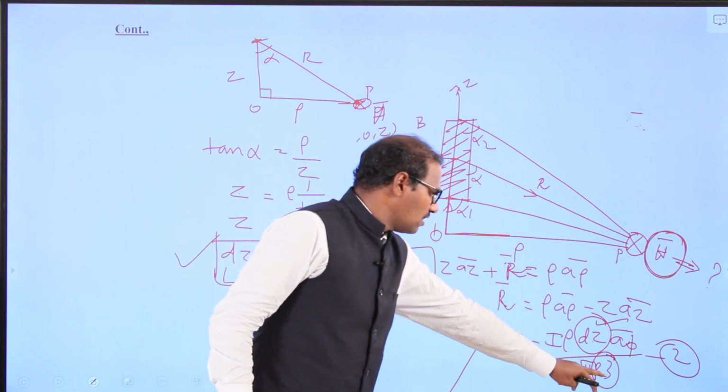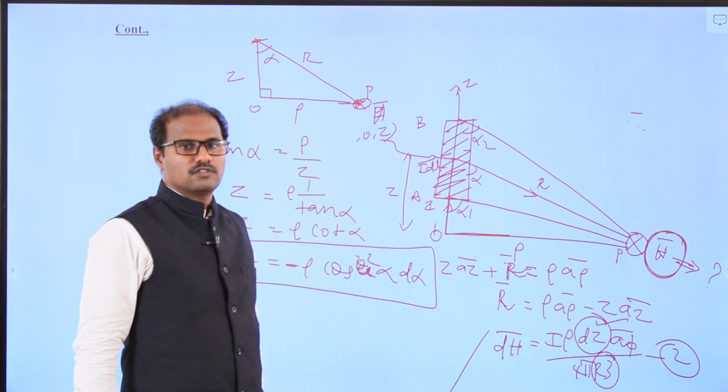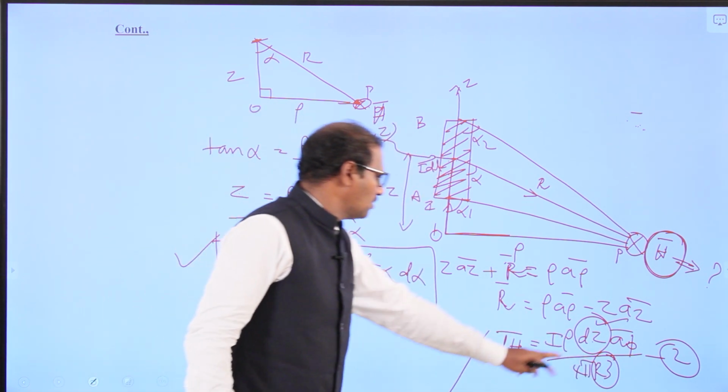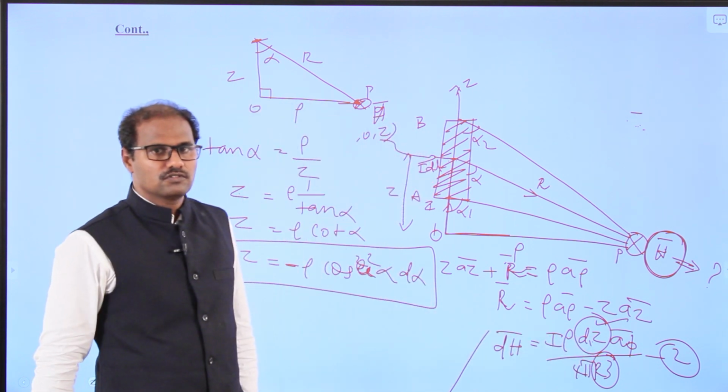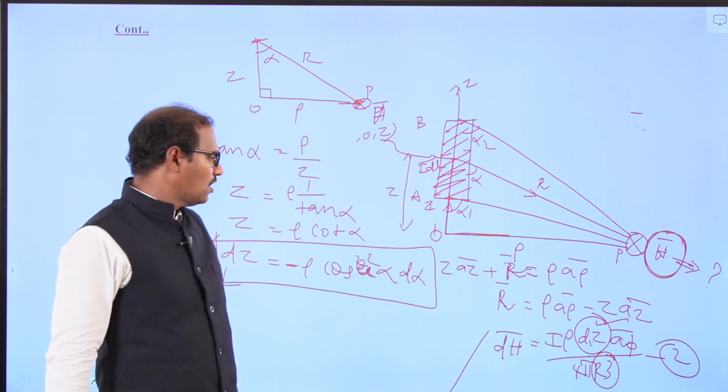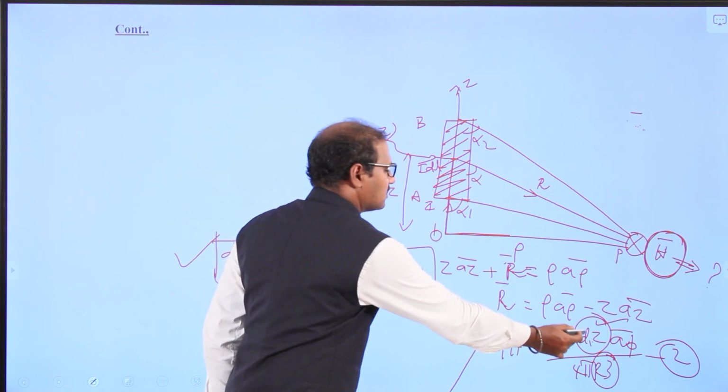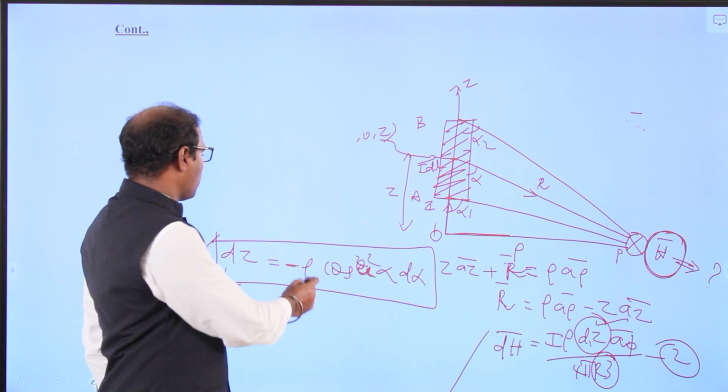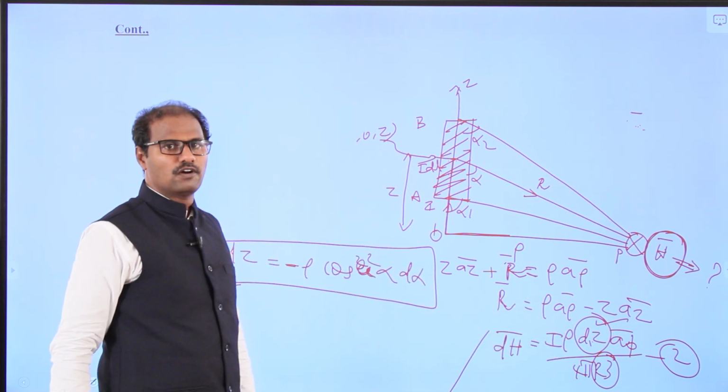Now we have to find the r cube value. We have dz equal to minus rho cosecant squared alpha d alpha.